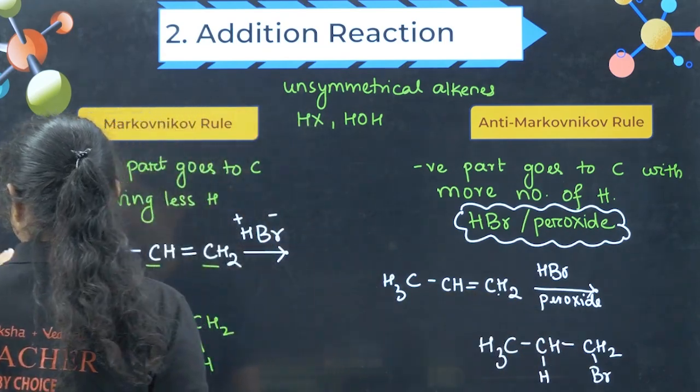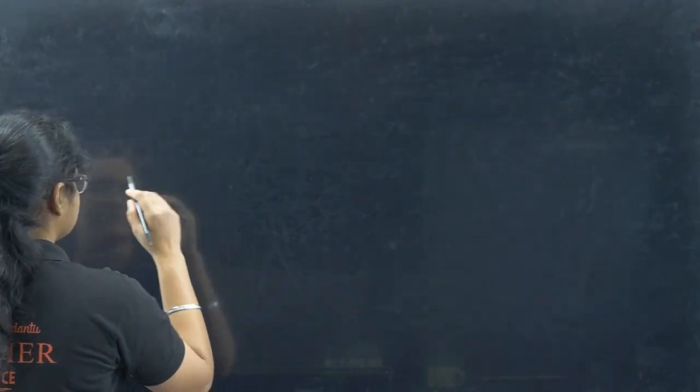Now let's do a few questions here. Okay, let's just practice certain questions.